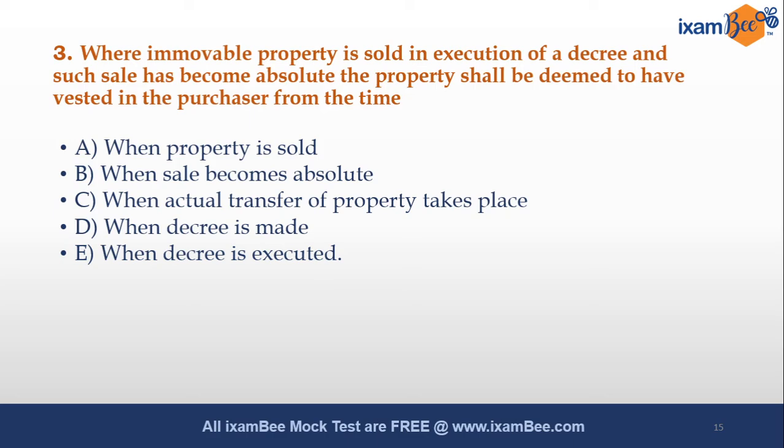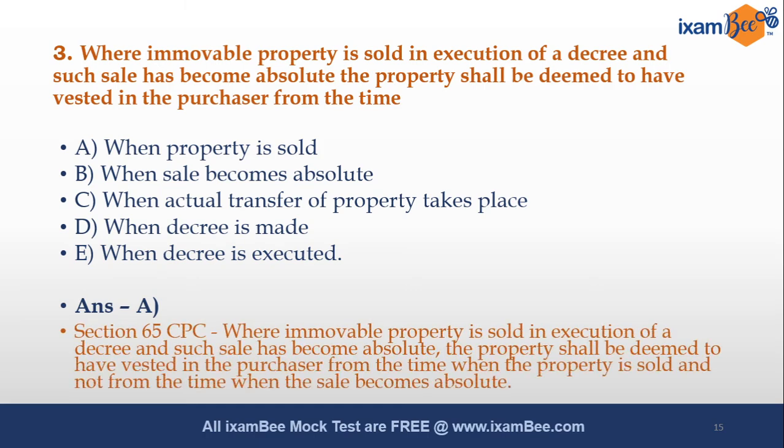So, when an immovable property is sold in execution of a decree and such sale becomes absolute, it shall be deemed to have been vested in the purchaser from when? And the answer will be from when the property is sold. Section 65 of CPC deals with this aspect, that where immovable property is sold in execution of a decree, then such sale has become absolute. As it is, the section statement has been picked, and as it is, a question has been framed.